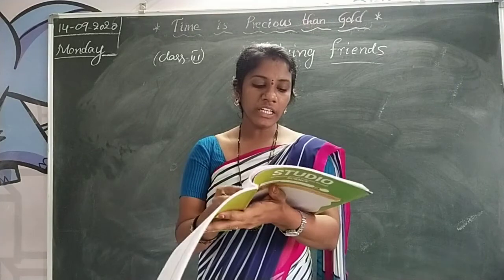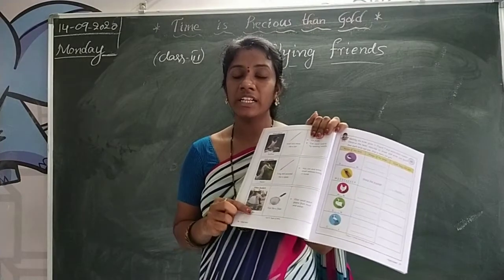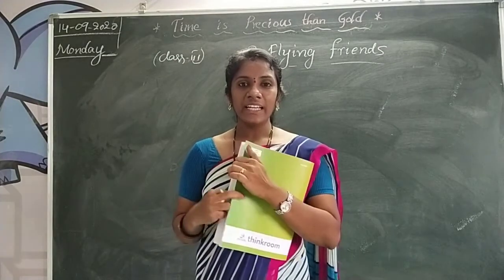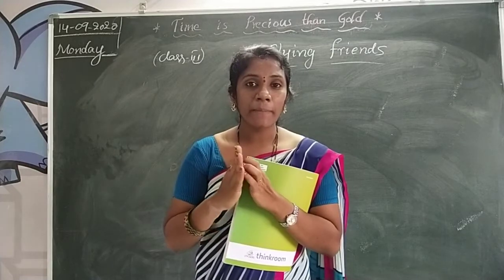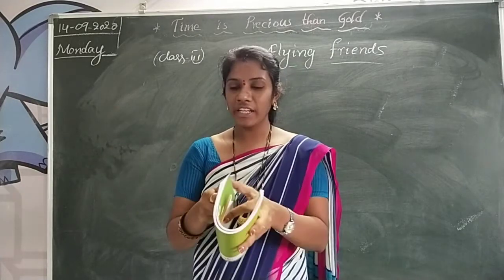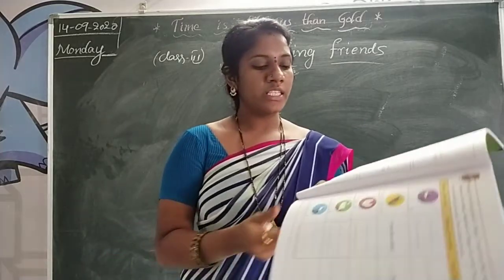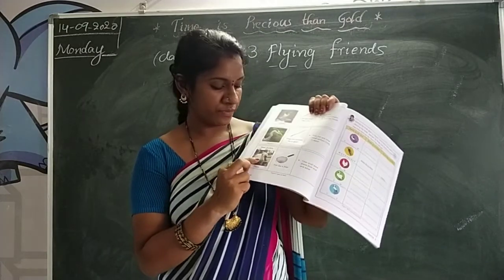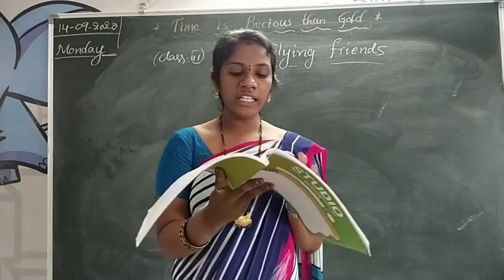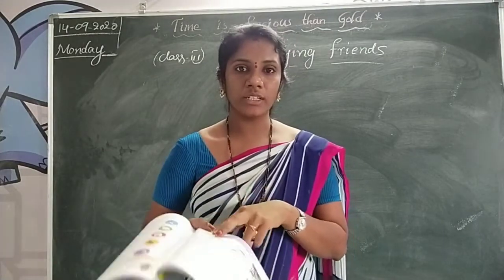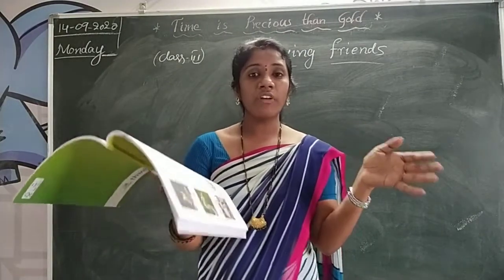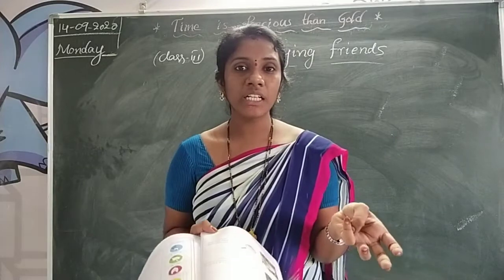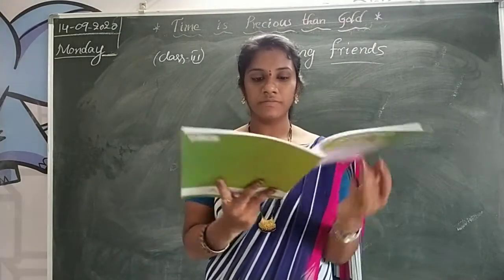And next one, filter feeders. Swan, you know, the swan is of very good quality. Filter feeders. When milk and water are mixed, the swan can separate the milk and water. These are very good filter feeders. See, its beak is flat like a filter. It can filter small water plants from mud and water, and it can separate small water plants from the mud and water, and they can separate milk and water also, okay children.